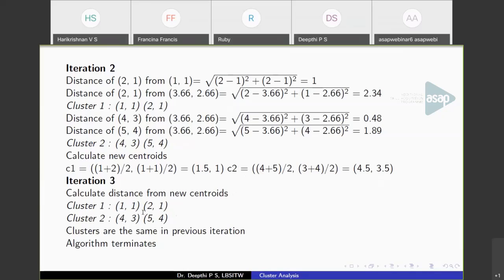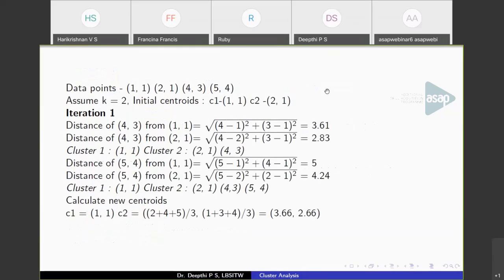Because the clusters did not change, we are not going to calculate the centroids again. So at this point, the algorithm terminates. We got the final clusters, and the final centroids are 1.5, 1 and 4.5, 3.5. So this is how k-means works.